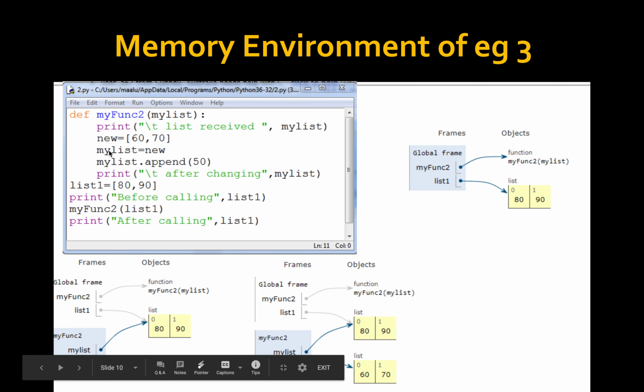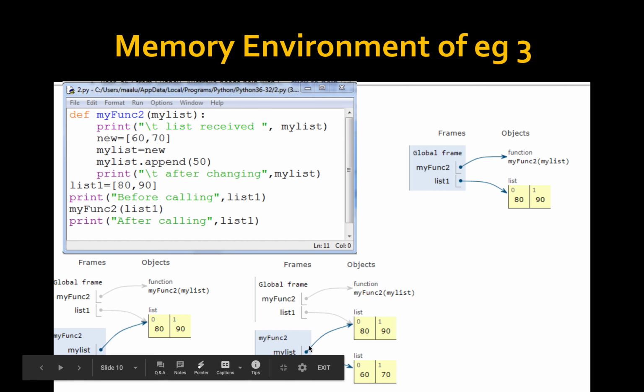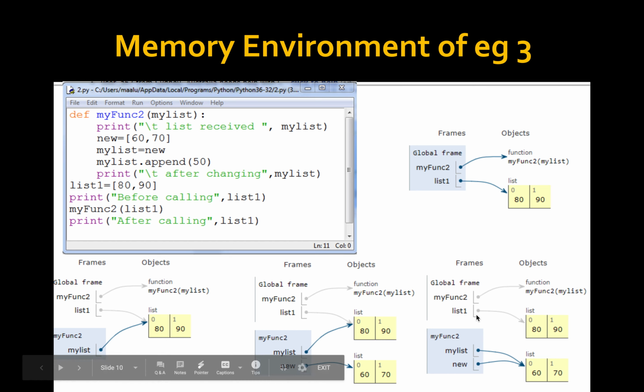Then executing the next line, my list = new. What happens here? My list is assigned the new values. In the initial case, my list was pointing to list1. Now it is pointing to new. So now it becomes like this, my list and new pointing to 60 and 70.